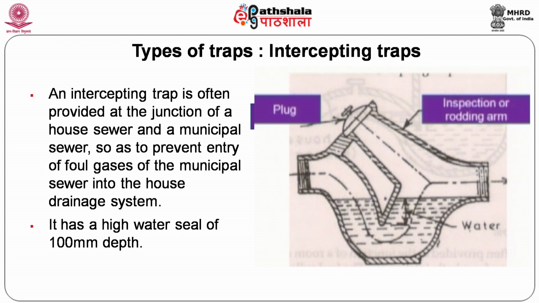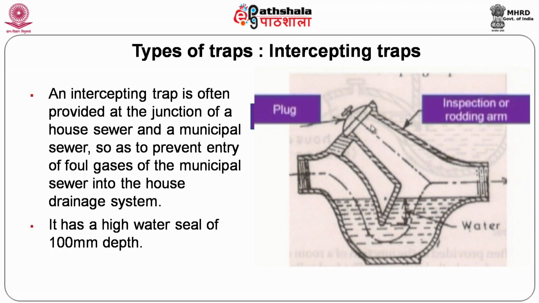So, it has a high water seal. Other fixtures have a smaller water seal, some 40 mm, 50 mm. Here you have to provide a greater water seal of 100 mm, because this is connected to the street sewer where the gas generation will be greater. So, we have to prevent the entry of gas from the sewer into the house. And here you have a deep water seal.